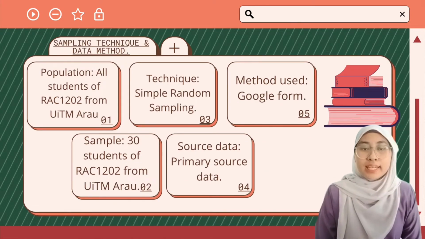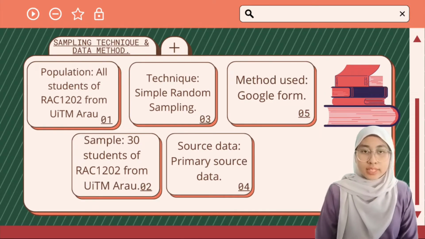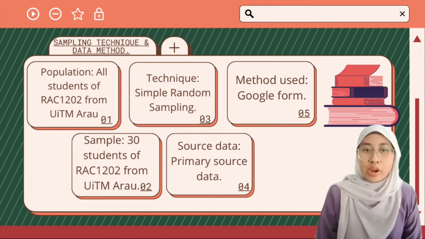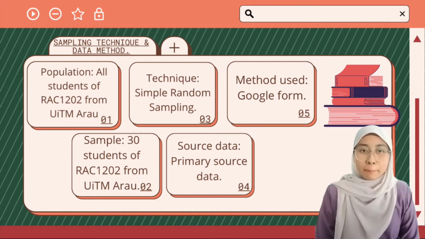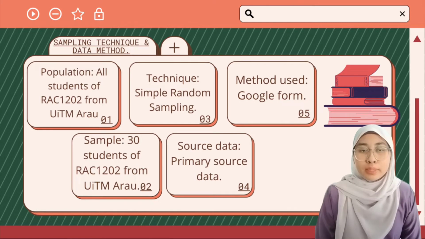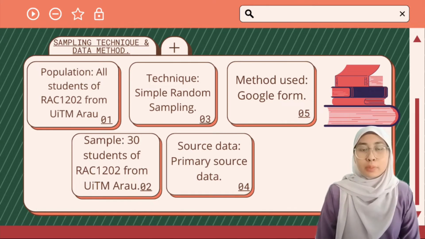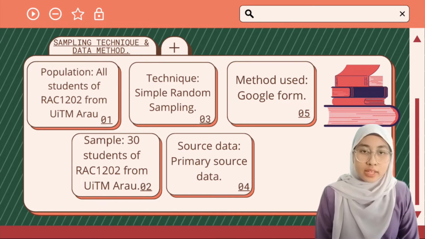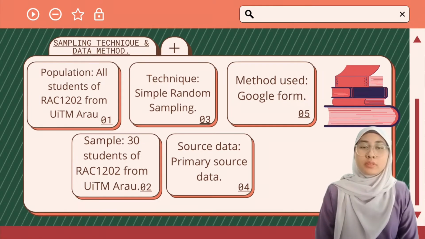For the sampling technique and the data method that we chose, the population is all students of RAC1202. For the sample, we take 30 students from RAC1202. The technique that we use is simple random sampling. The data source is primary source data, and the method that we chose is using Google Forms.